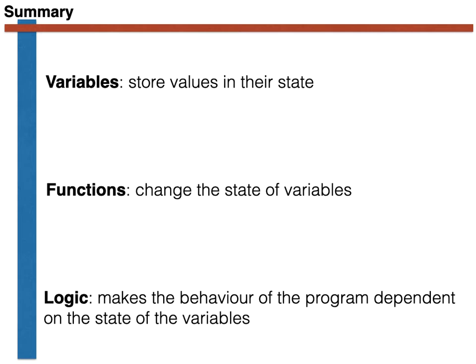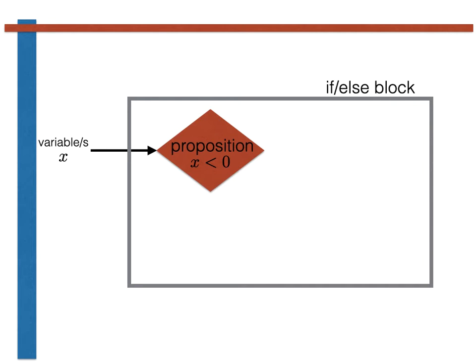The logical structures we have learnt about thus far are the if-else blocks. An if-else block takes one or multiple variables in input. In this example, for instance, a single variable x is passed into the if block. The truth value of a logical proposition is then determined.